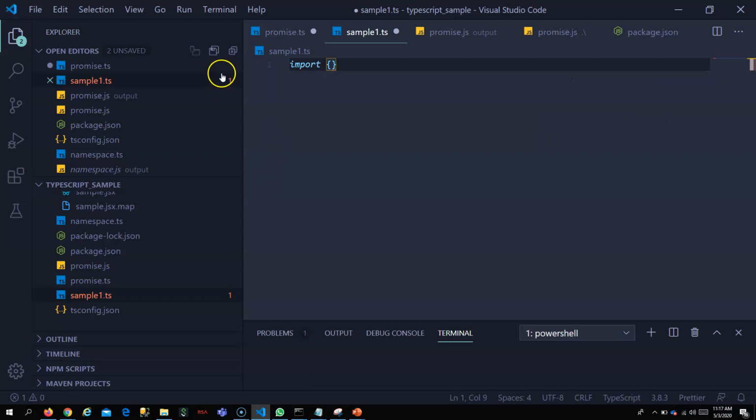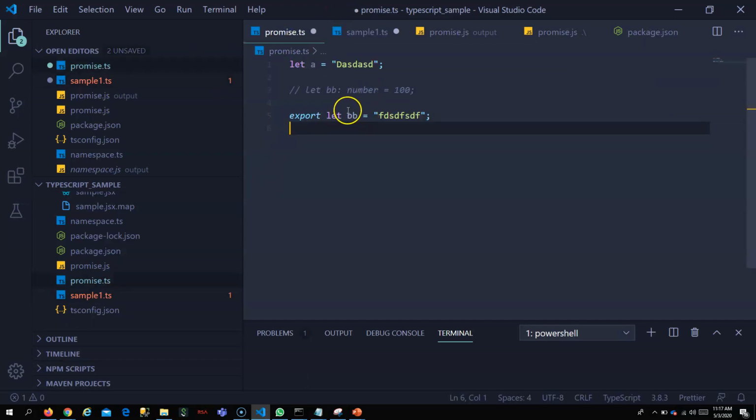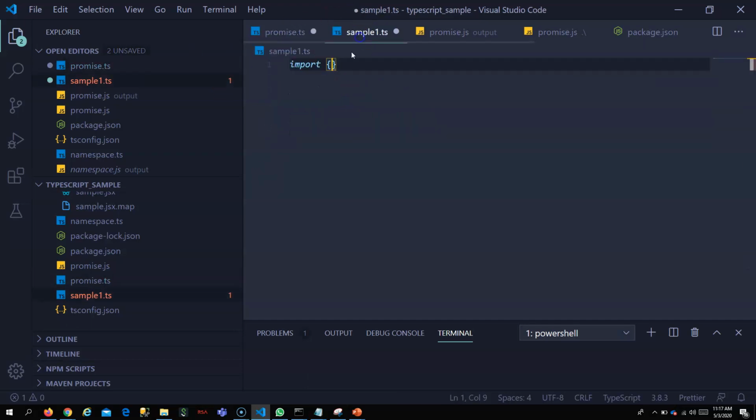Import whatever name you have given, from promise.ts, this can be imported here.